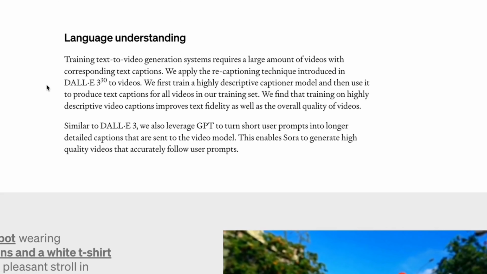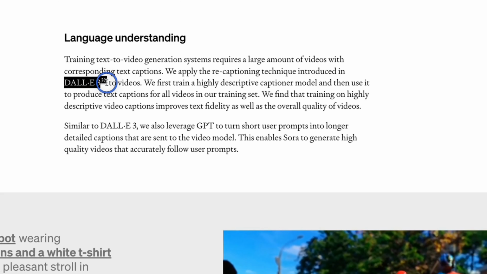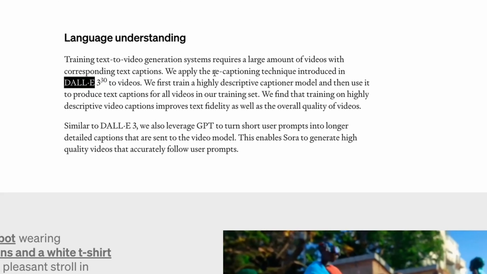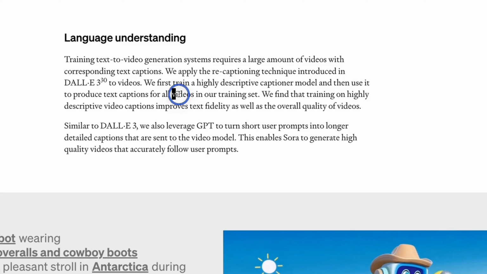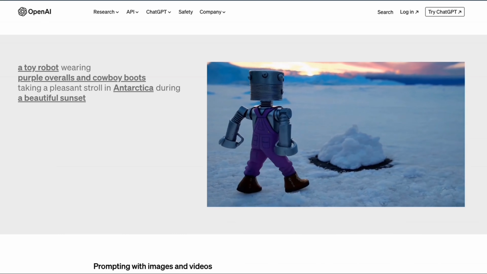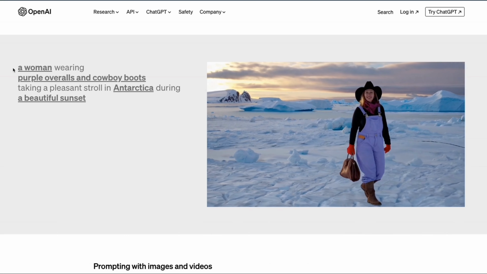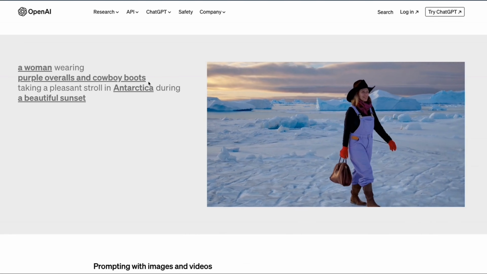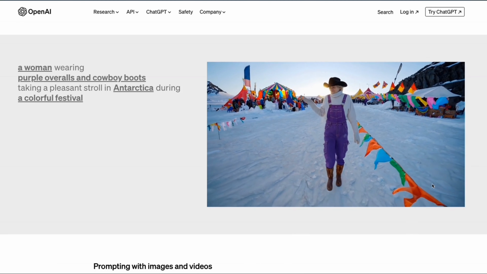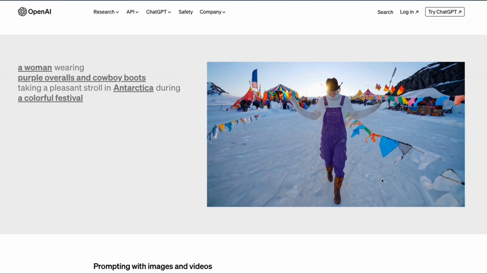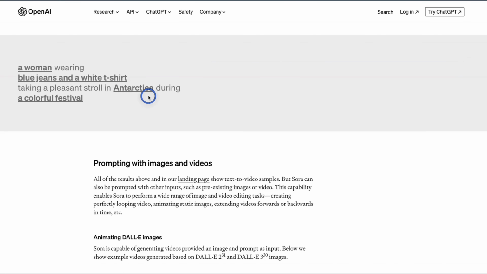For training this model, they use a very similar approach to what they used for training the DALL-E 3 models. So basically, they created captions for different videos in the training data set, and then they used those text descriptions to train this model so that it can generate videos from the text description. And the results are very impressive to say the least. So for example, this is a woman wearing purple overalls and cowboy boots, and you can see both the purple color and the cowboy boots, and she seems to be walking on ice that represents Antarctica.